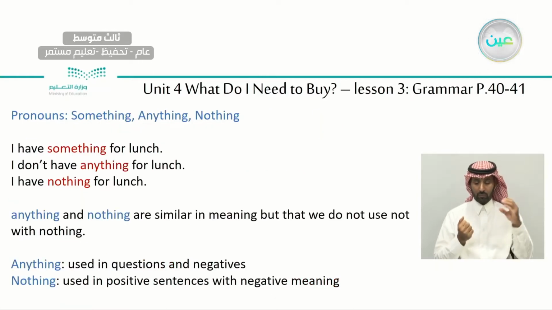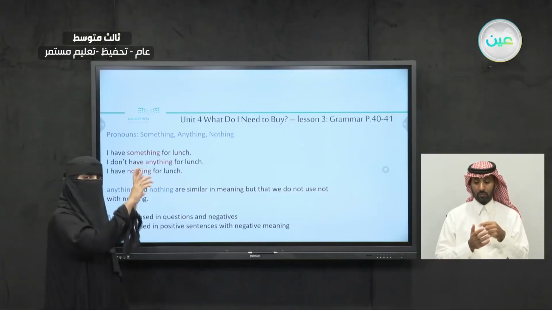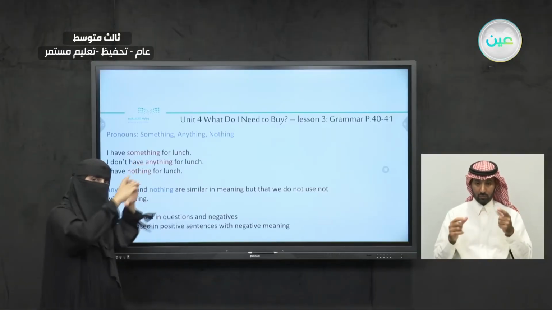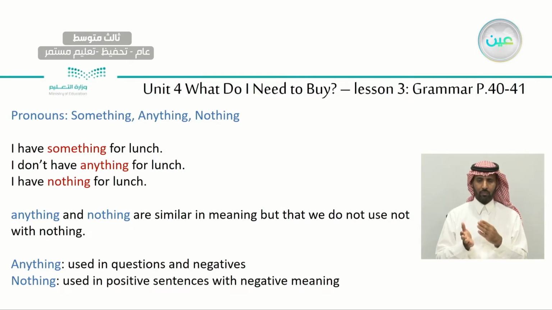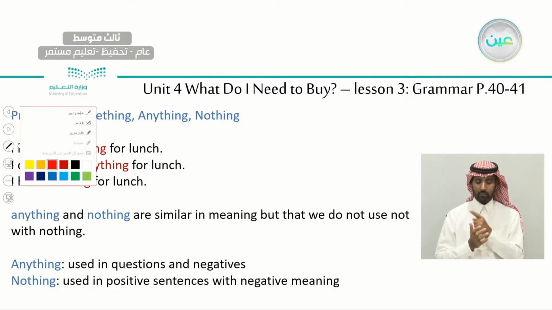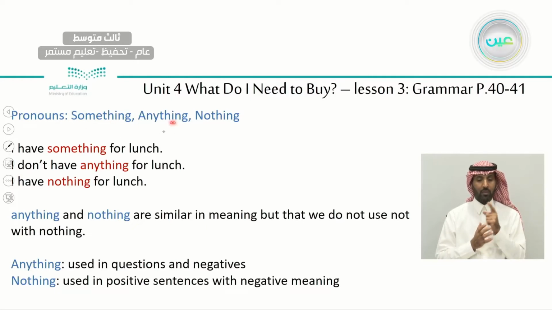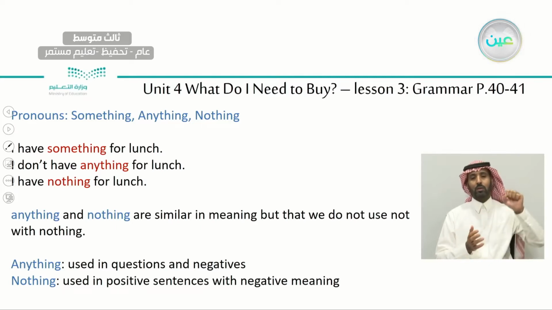Now let's continue. Page 40, we only finished the expressions of quantity. Now we will move on to the pronouns something, anything, and nothing. When do we use something? When do we use anything? When do we use nothing? Let's read the sentences together.